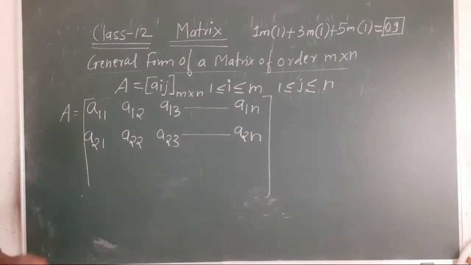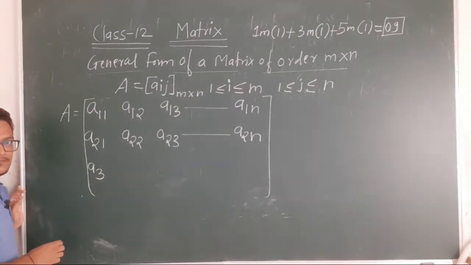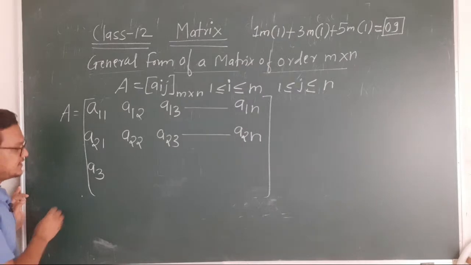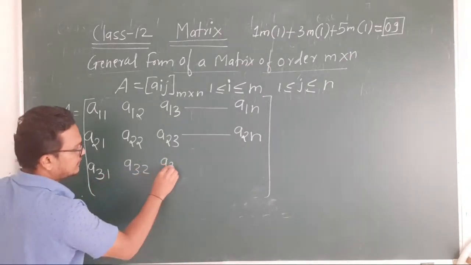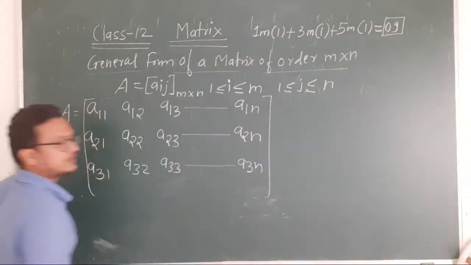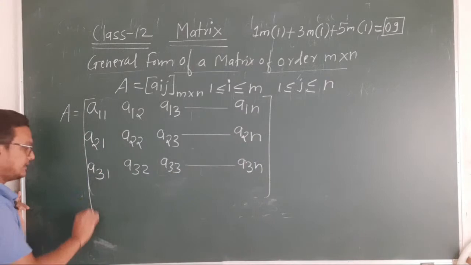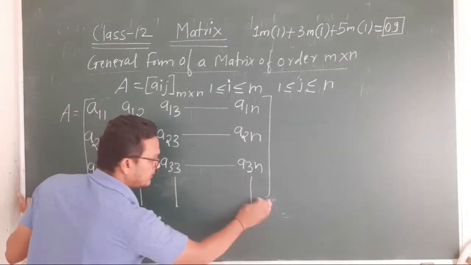Similarly, अभी I का value 3 ले लो, again you just go on changing the value of J, it is A31, A32, A33, so on up to A3n. Okay, and like that, so on, so on.